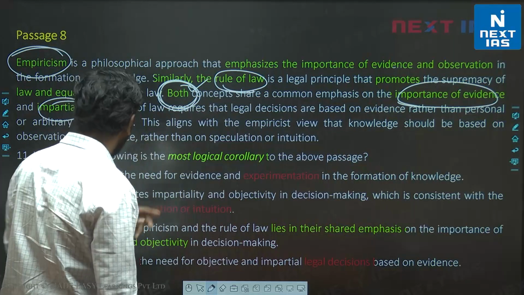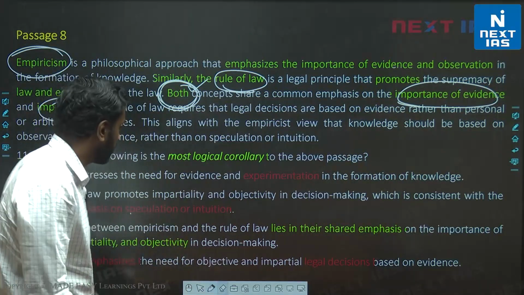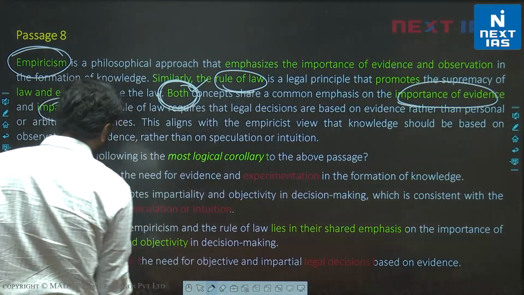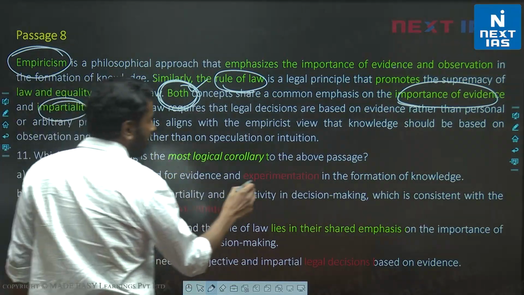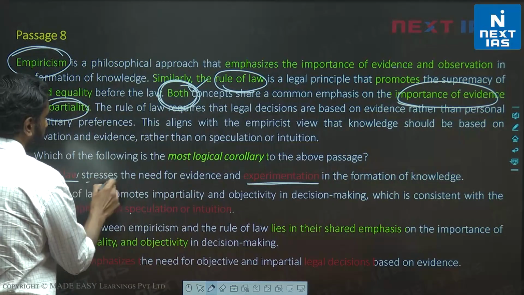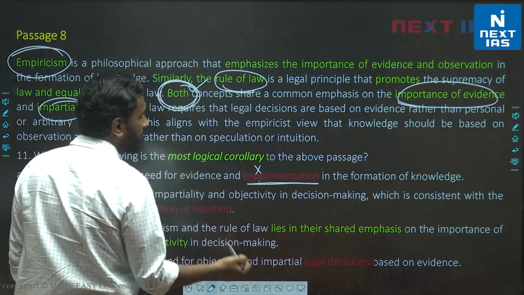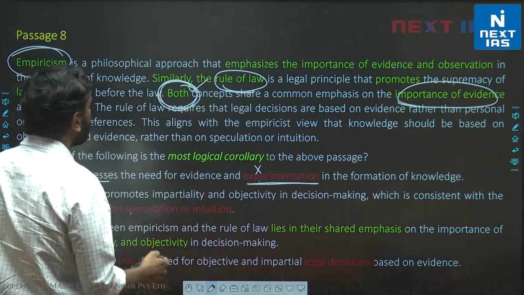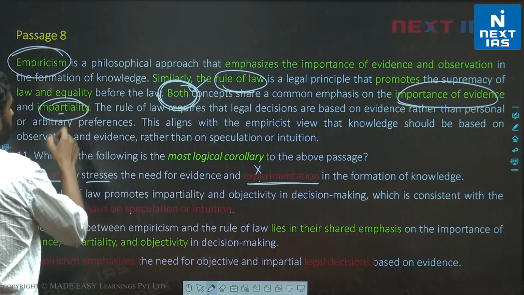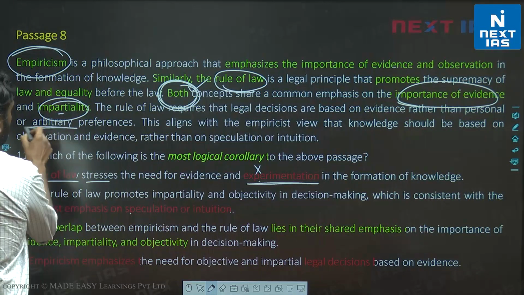So let's look at the most logical corollary. Let's look at A. Rule of law. Just read the words that I've marked. Rule of law is essentially about experimentation. Like rule of law stresses on experimentation. So nowhere have we talked about experimentation in the rule of law. Rule of law is supposed to be about the importance of evidence and impartiality. So there is no randomness. It is against arbitrariness. Right?